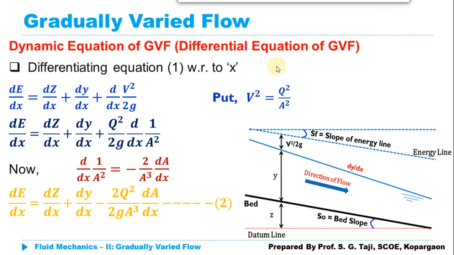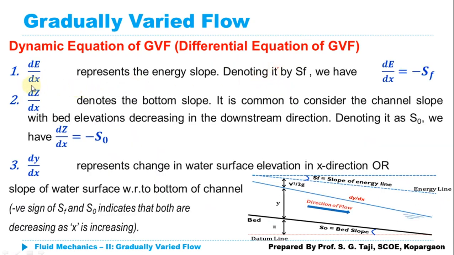Now by putting all those values in the equation, what we will get here? As I have discussed, dE/dx can be replaced with minus S_f, where the negative sign indicates that it is decreasing in the x direction, or as x increases, it goes on decreasing. dz/dx can be replaced with minus S_0, as we know that in the downstream direction, the bed slope always goes on decreasing. So again I am going to indicate it as minus.